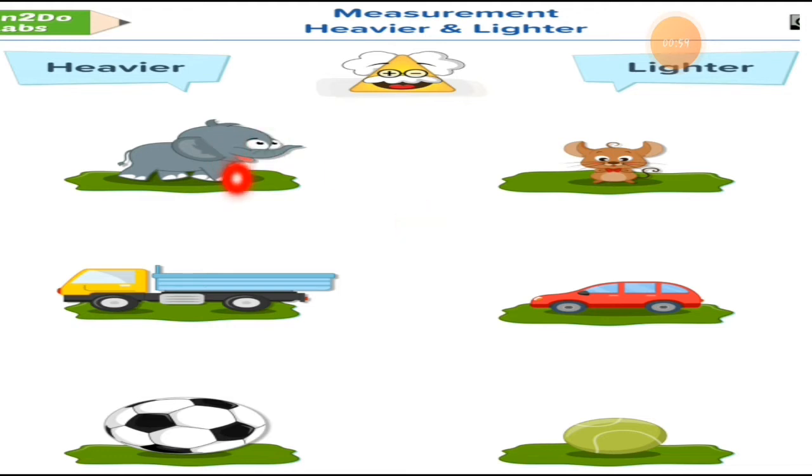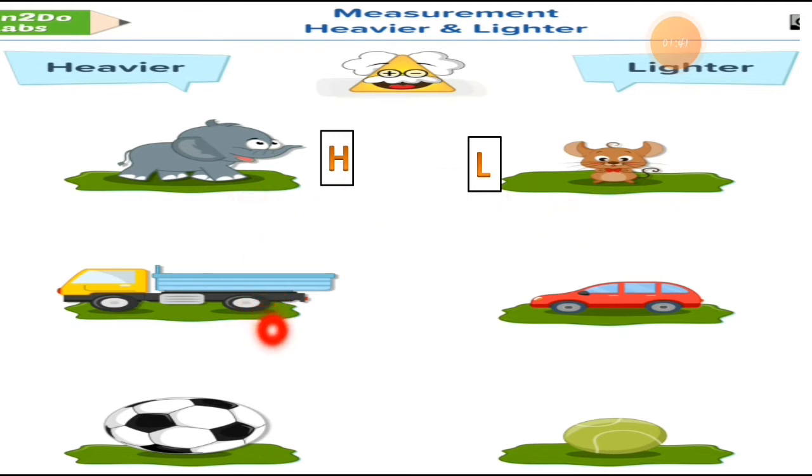So here is an elephant. As you know, an elephant is a very big animal, right? So you can write down H because the elephant is a heavier animal, and here is a rat, right? And you know this rat as Jerry, the Tom and Jerry cartoon. So here is the elephant, which is very heavy, and here is the rat, which is light compared to the elephant, right? This way you can compare the things with each other.